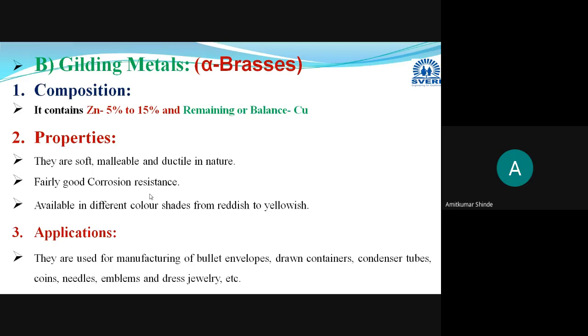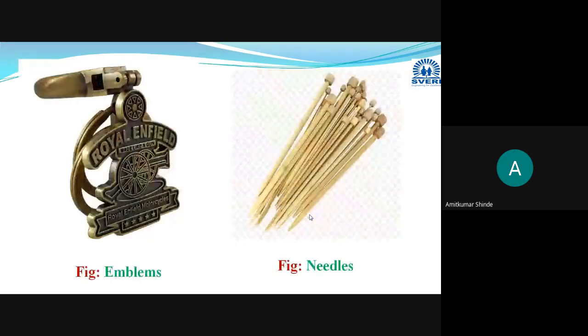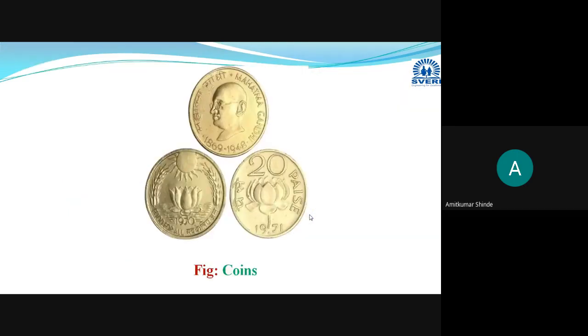this gilding metal only. Then these are the pictures for that. Bullet envelopes, you can see here, this top portion. Then some containers like glass, plates, spoons, these will be manufactured with the help of that gilding metal only. And emblems, needles, coins.